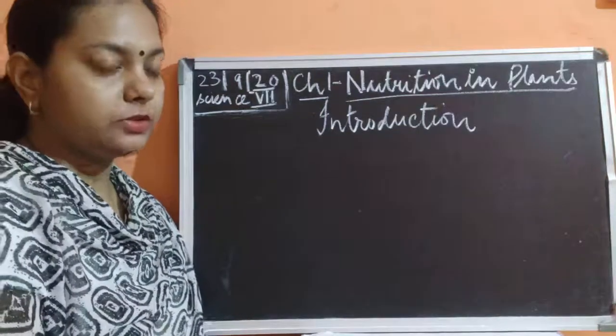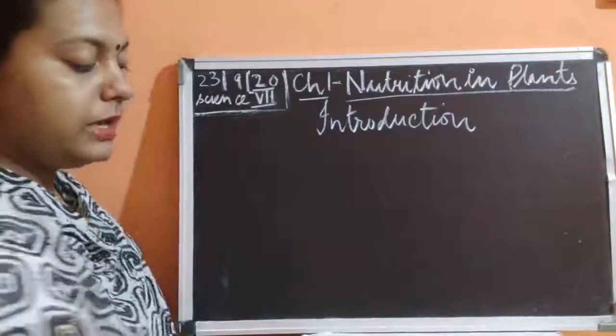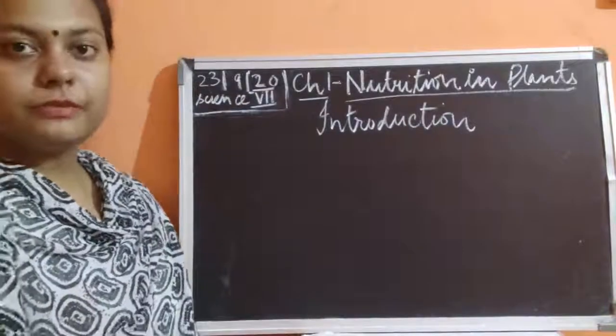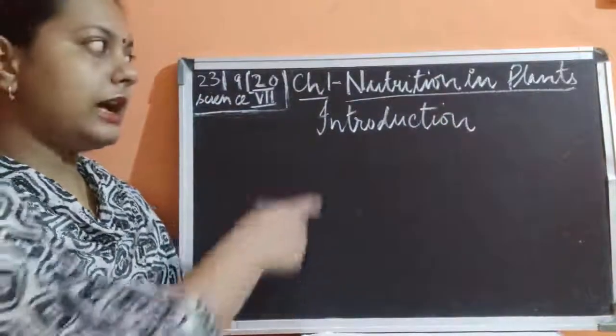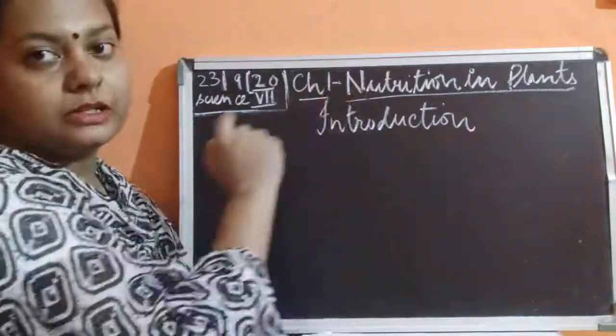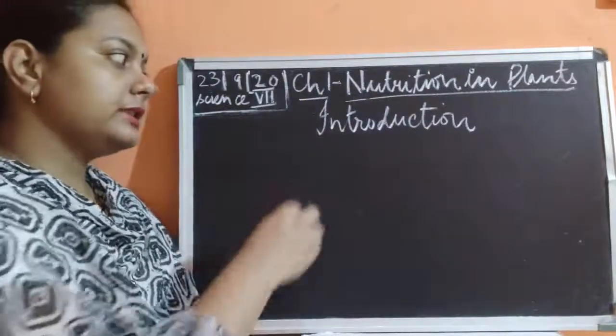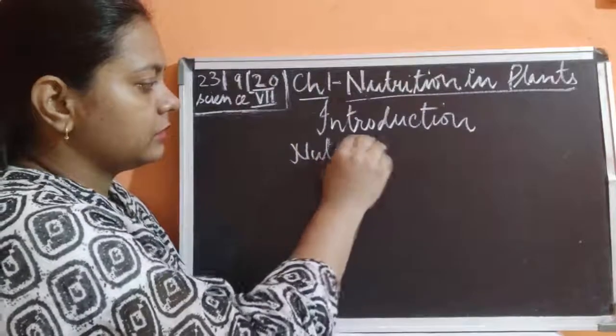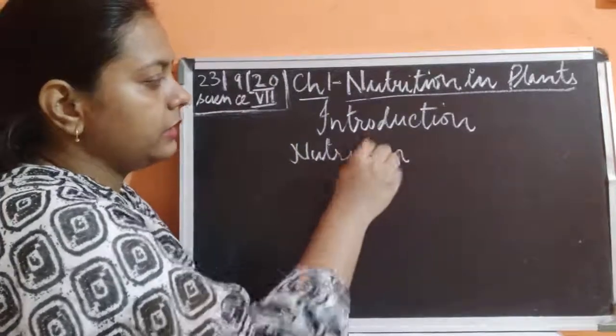Fine. So we'll begin with the topic of introduction. What do you mean by the word nutrition? Nutrition is related with the food.